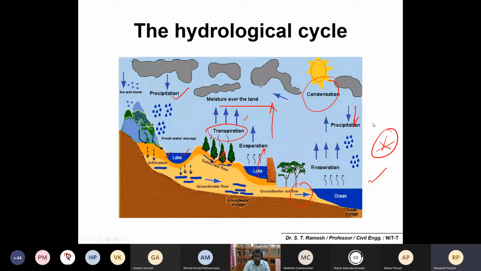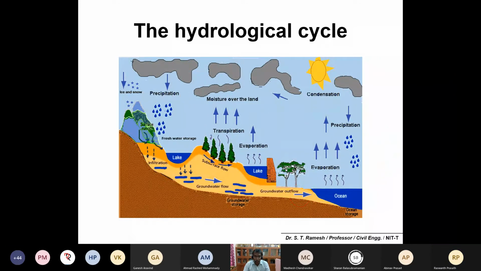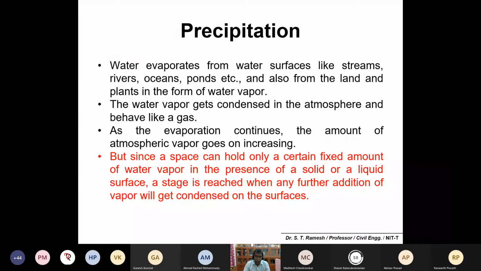Okay. Yeah, so just remember this as a simple cycle diagram, the hydrological cycle diagram. I am not going to detail one by one. For any definitions at the basic understanding level, just remember them and have them from the examination point of view. Okay, so we'll now concentrate on and discuss precipitation. What is precipitation? What are the different types of precipitation?